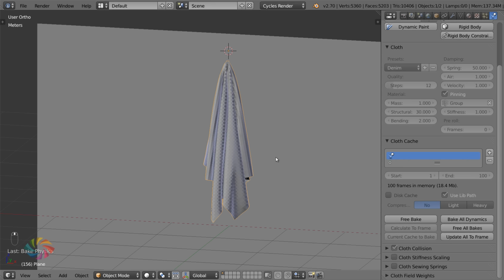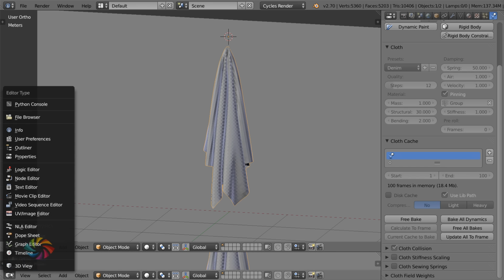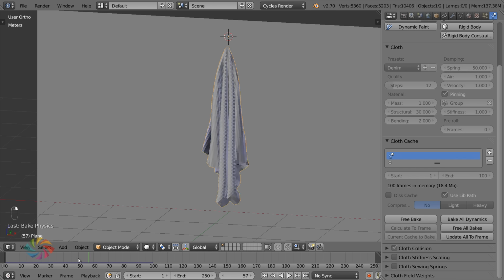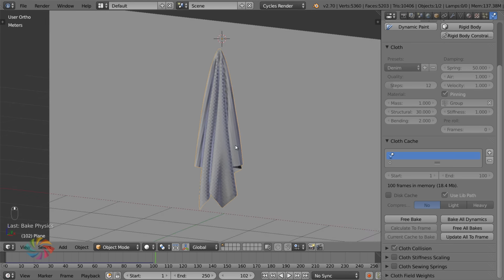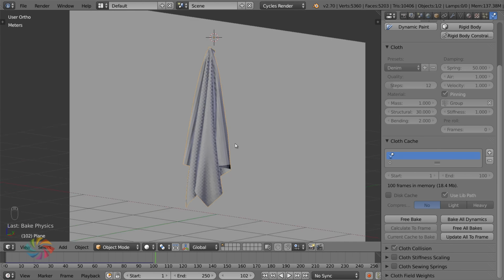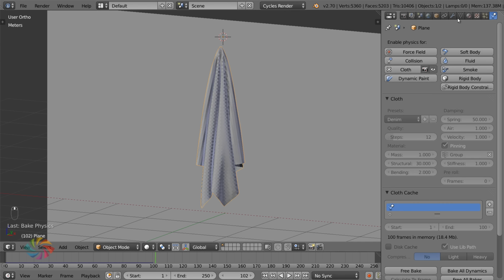So it's worked. Now, if you want, what you can do is pull up the timeline, scrub through here and find a frame that you like the best, basically. Just pick. Generally, it's the one right at the end where it's settled the most. So that one right there looks pretty good. So I'm going to go ahead and freeze it at this point.